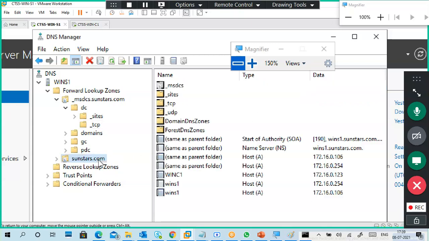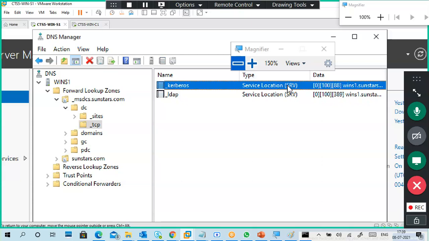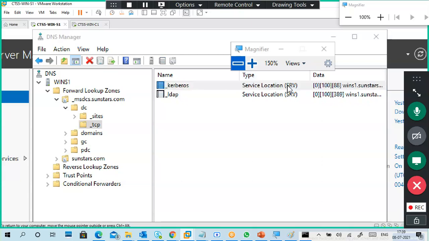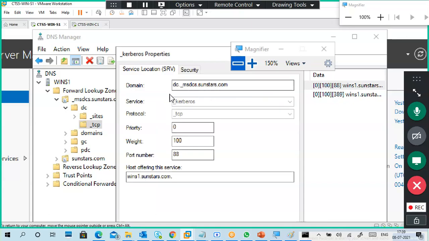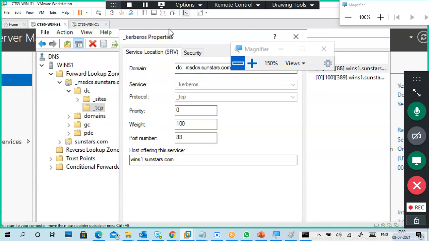If you go to this one, just for example, it is showing host A, SOA, NS, like that only, but you can't see SRV records directly here. SRV records are located in this place only. I'll open a record, so look here. If you read each and everything, you will understand much more easily.